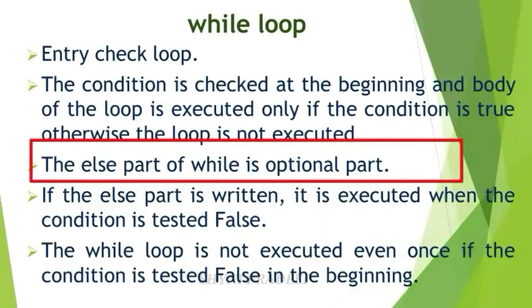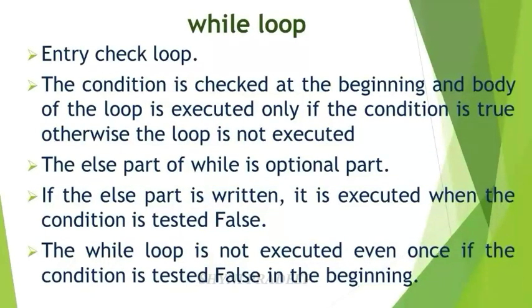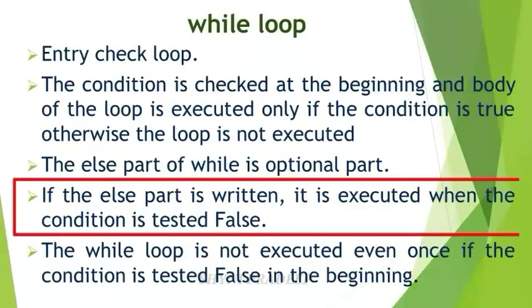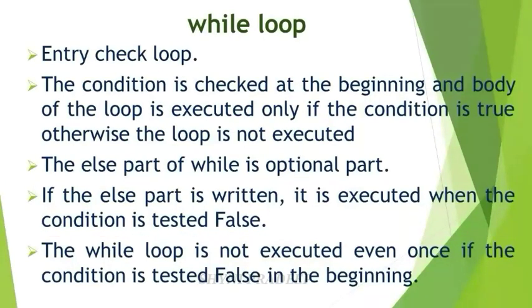In while loop, you can write the else part also, but you can write the while loop even without else part. If the else part is written, it is executed when the condition is evaluated to false.